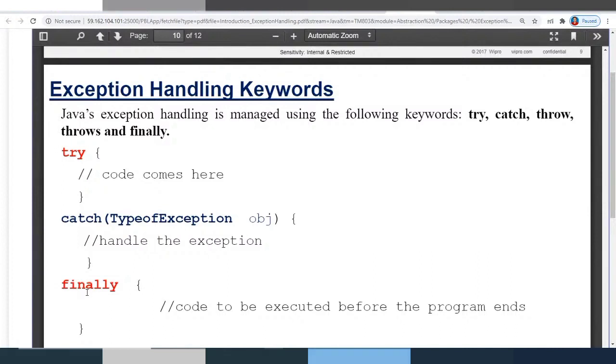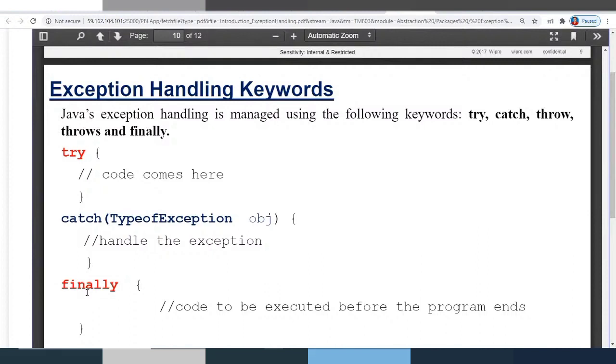So inside try you place all the code that you expect might cause some exception, and whatever exception you expected, if it occurs, what should take place you write in the respective catch blocks. And then finally is one block which gets executed whether an exception occurs or not. Finally is the block that gets executed all the time. So that's what you will be using the finally block for.